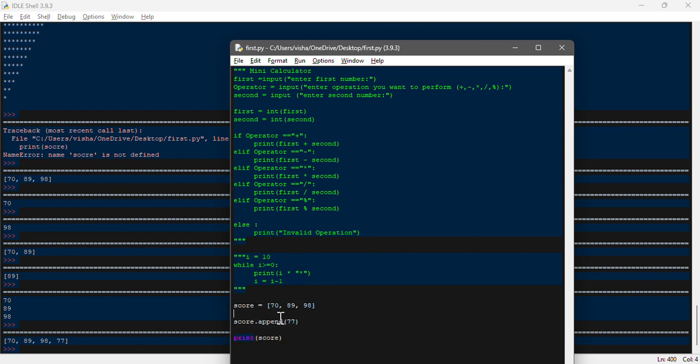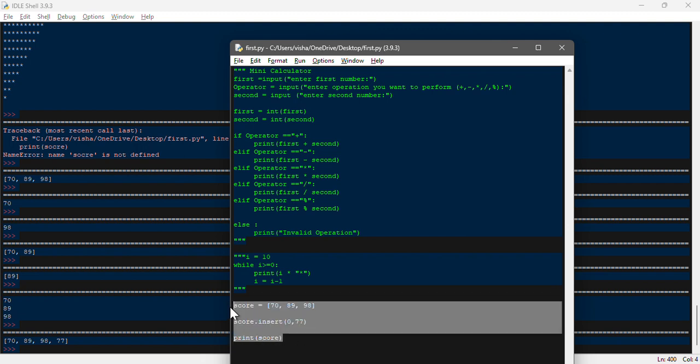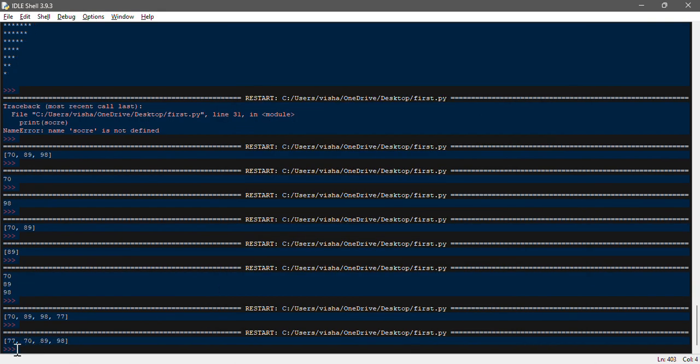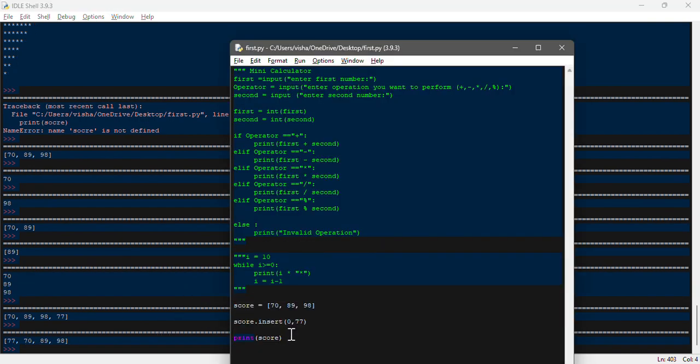Instead of that, you can use insert as well. If you want to add this to the first position, you need to add 0 comma this, then save it. So now 77 will be saved into the first place instead of 70. This way you can change the position of your marks with the help of indexes.